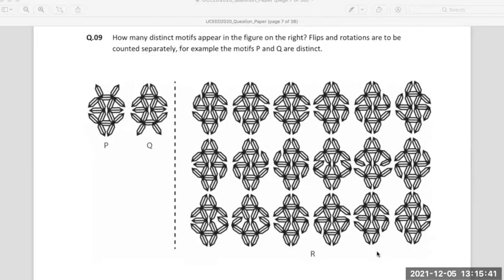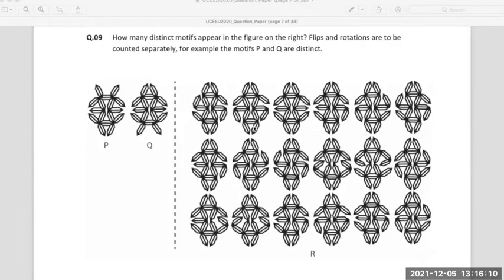In this combination, which is R, you have to find out how many motifs are distinct. They are different from each other. So in case of P, there is evident difference between both the things. Of course, flips and rotations are possible in this larger motif.